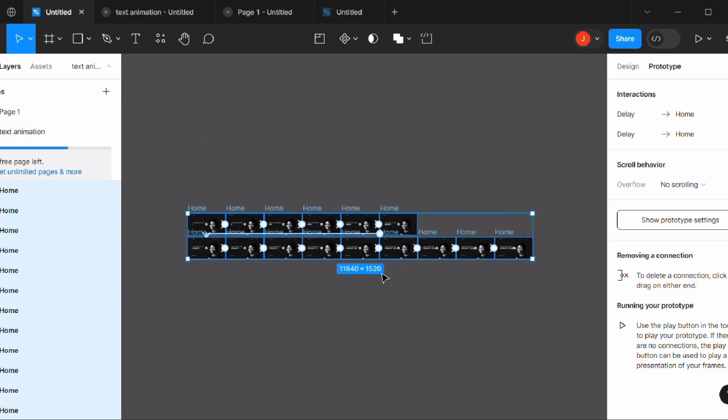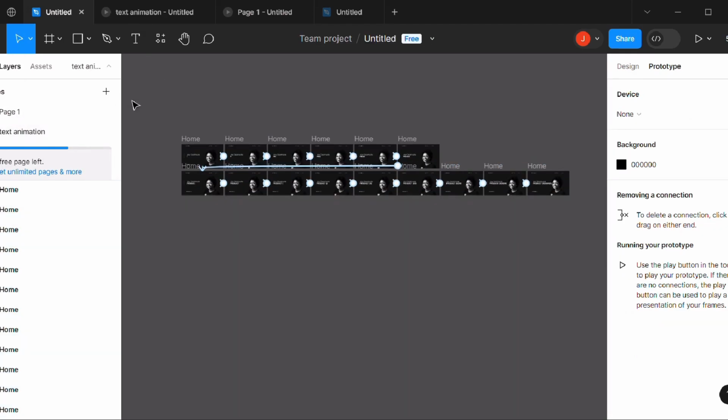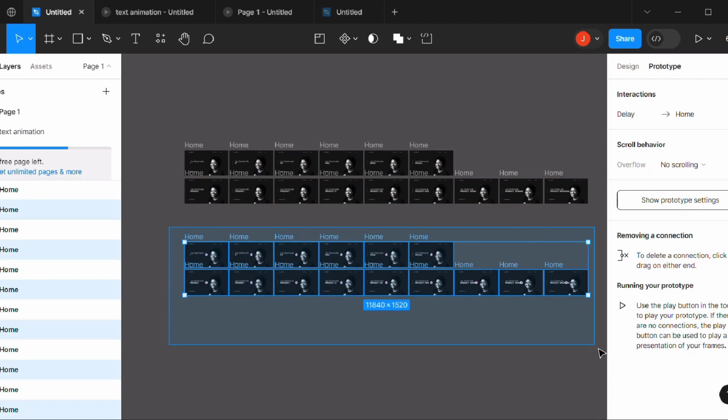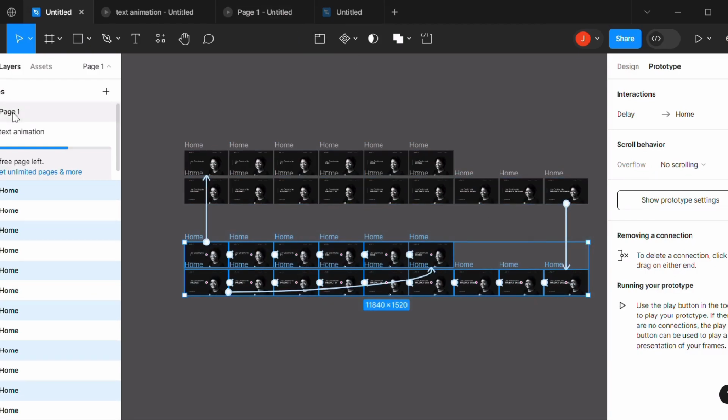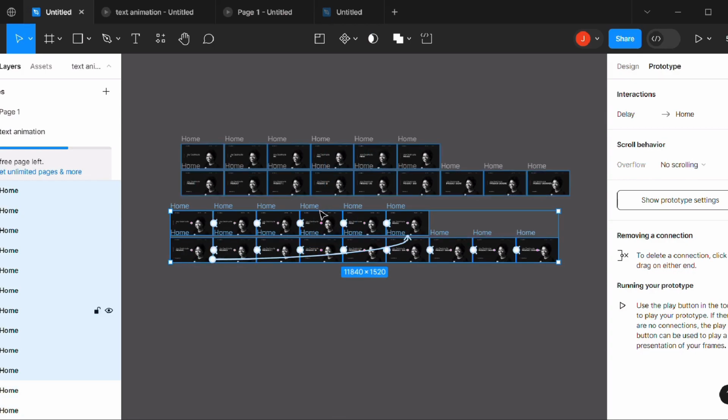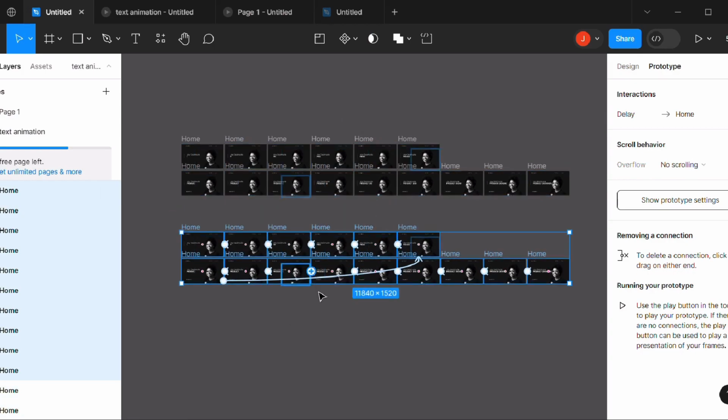So let's do it for this new page. Okay, so we'll go back to this initial page, copy out the duplicated version here, then come back and paste it here. As you can see, it's duplicated.